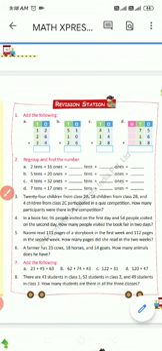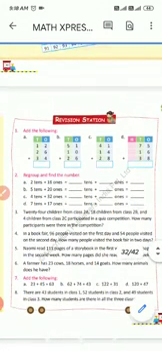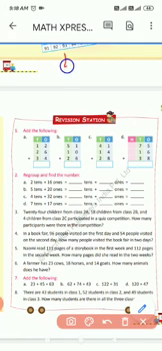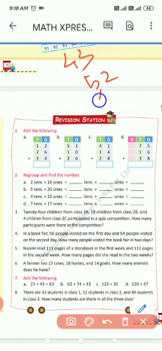Last question, question number 8 of revision station. There are 43 students in class 1, 52 students in class 2 and 49 students in class 3. How many students are there in all three classes? First of all, we have to write the number of students in class 1, 2, 3. So there are 43 students in class 1, 52 students in class 2 and 49 students in class 3.